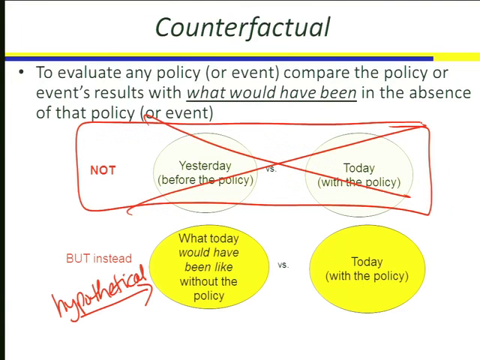So then the task is to properly define the counterfactual, because this hypothetical here is what we call the counterfactual. So the outcome that uses facts that are counter to what actually happened, or different than what actually happened. And Bob Fogel said that the proper counterfactual here is what would have happened in the United States had we not constructed the railroads. Well, had we not constructed the railroads, there would have been some other transportation network that was put into place, because we had a transportation network, which was the canal system and the river system.